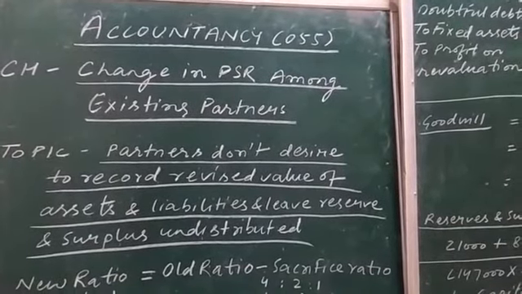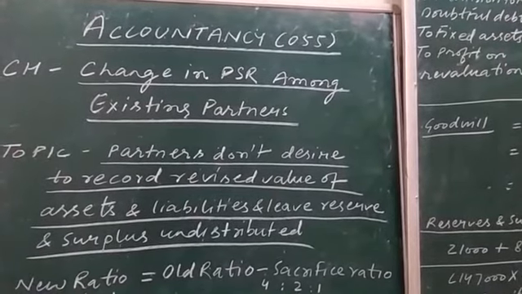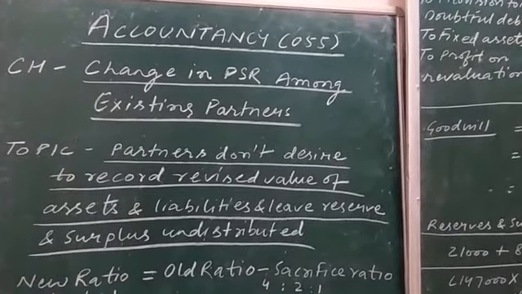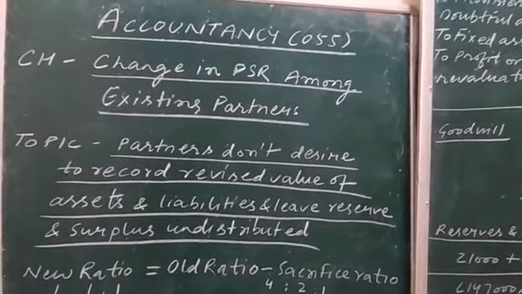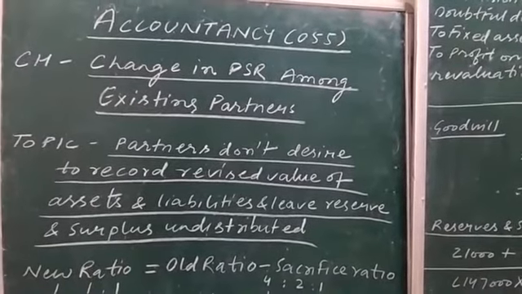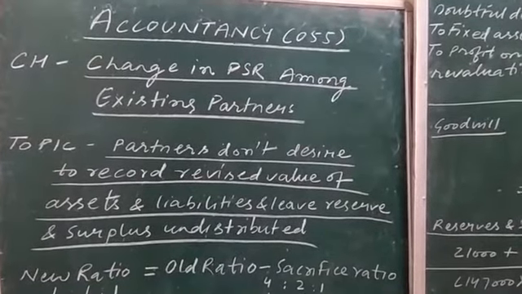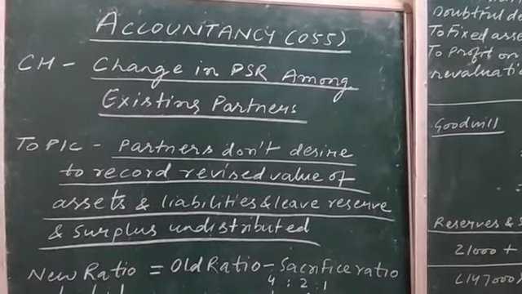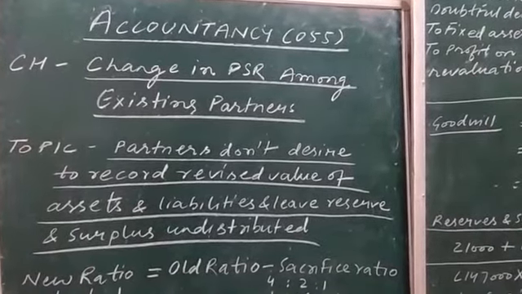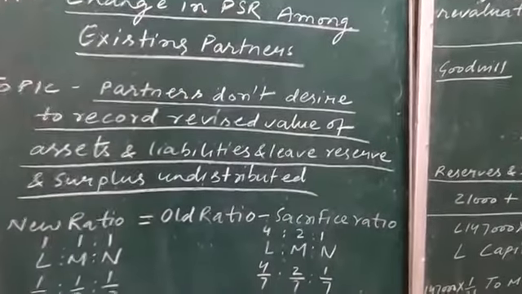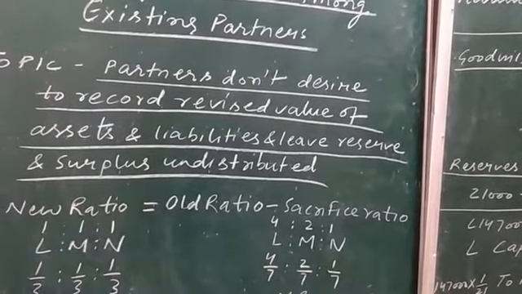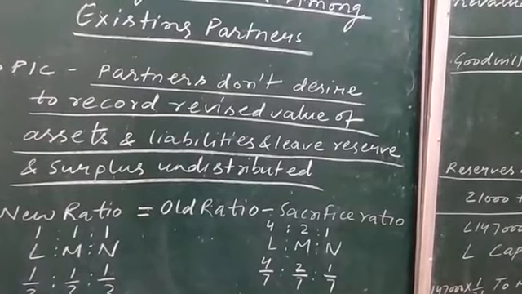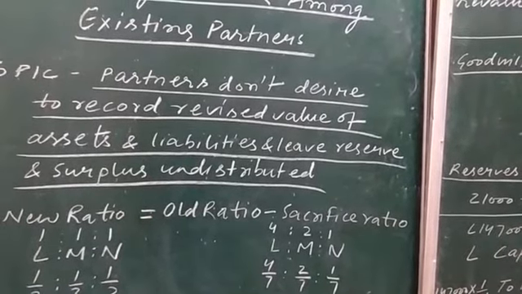Right. So first of all, what we need to find out in these types of questions is the sacrifice or gain of the partners. And the sacrifice or gain of a partner can be calculated on the basis of the formula. You can see here: new ratio is equal to old ratio minus sacrificing ratio.